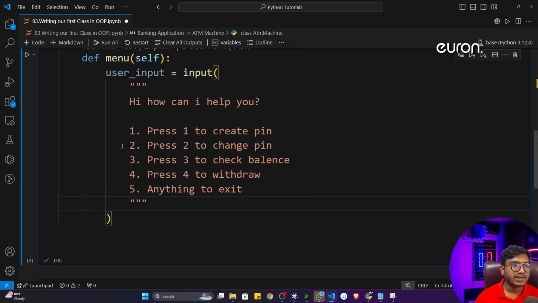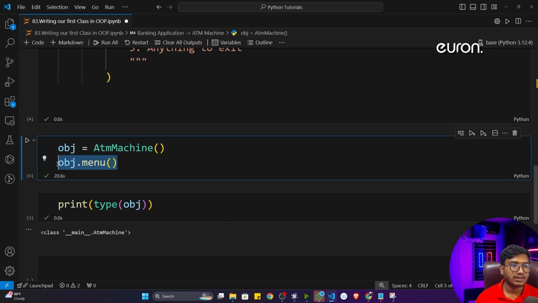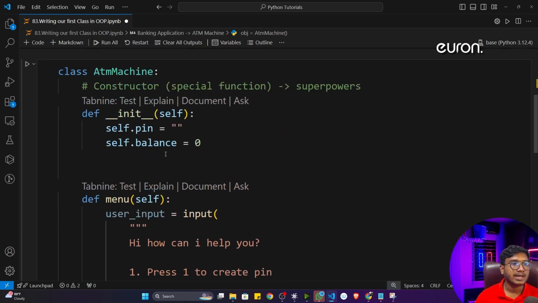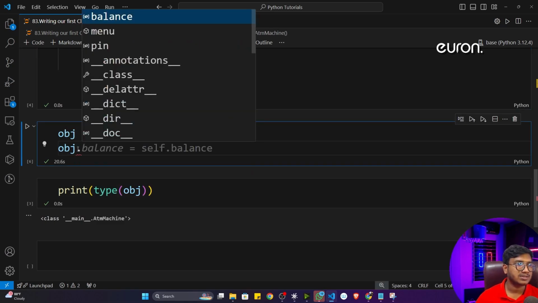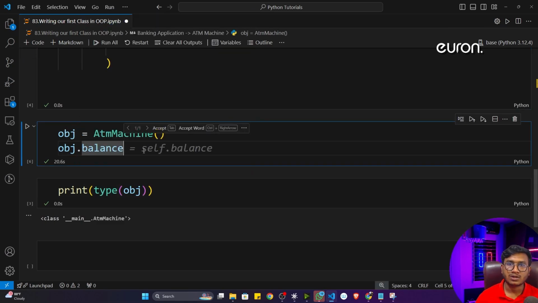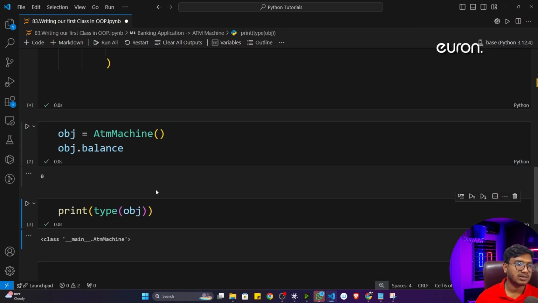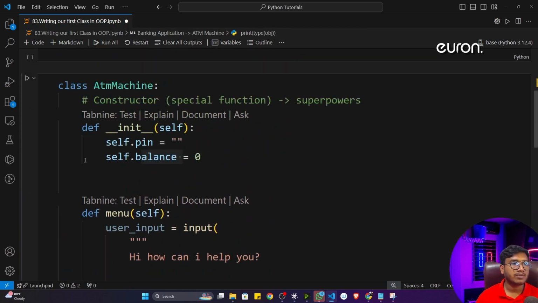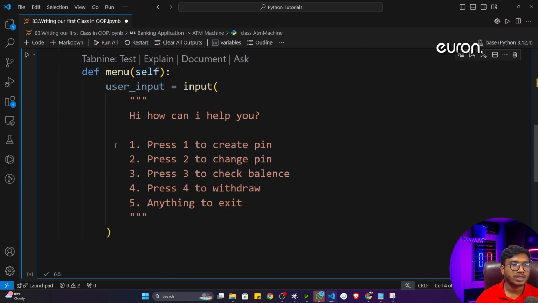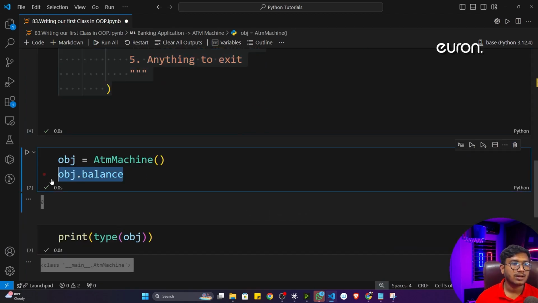So if I want to execute any method inside a class, I have to call that method with this object. First of all, define the object of that class, then call that method. This is the idea. Now let's say I want to check the balance. So I'll simply give obj dot balance. Now balance is a variable, it's not a function, so I don't need to give the parenthesis. I'll directly execute. Now see, it gives me 0. That means currently my balance is 0 here. I hope it is clear. That means whatever property you have defined, whether it is a data property or a function property, you can access everything with the help of this ATM machine object. Fine, this is the idea.